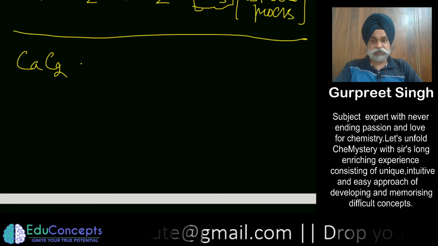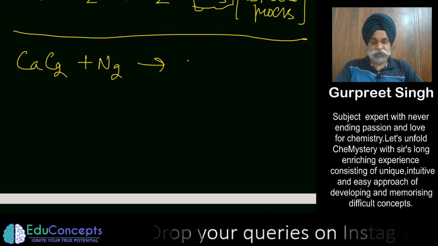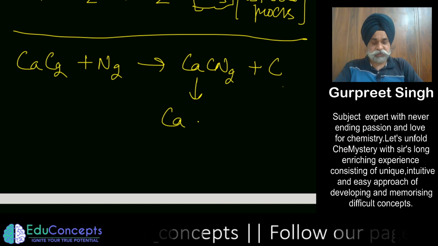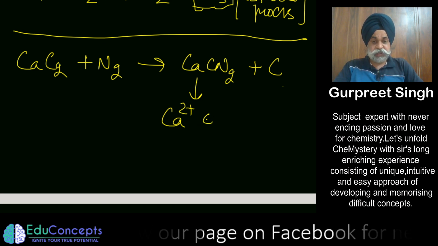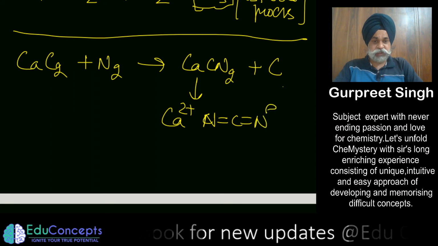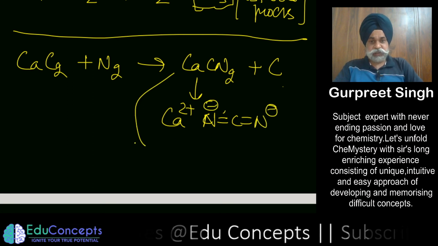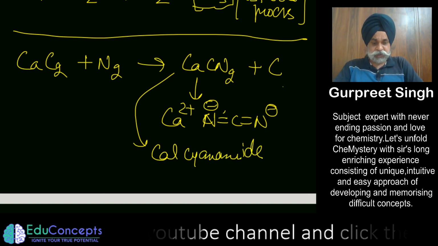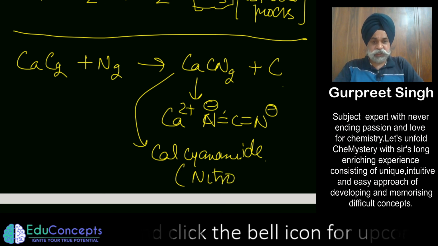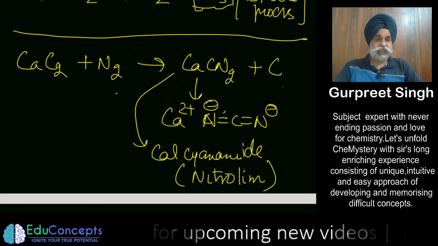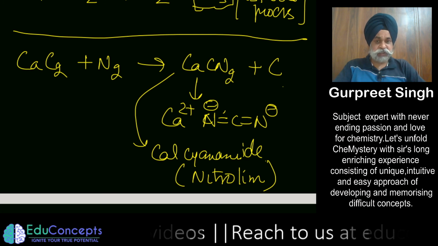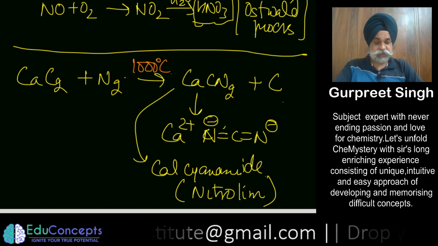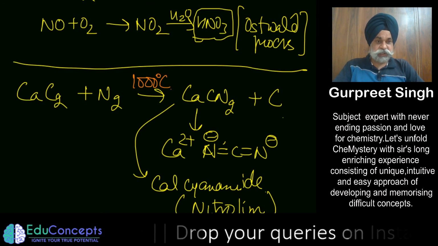The next important reaction is where calcium carbide reacts with nitrogen to form calcium cyanamide along with carbon. This is called calcium cyanamide, or you also call it nitrolim. Here calcium carbide directly reacts with nitrogen at a temperature of around 1000 degrees centigrade or more than that. So these are some of the chemical reactions.